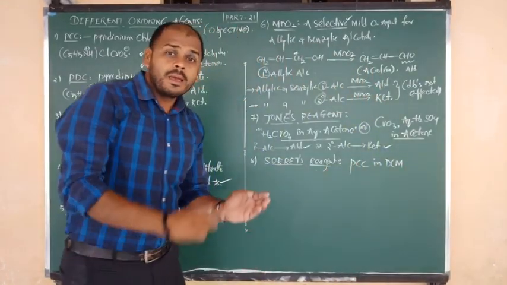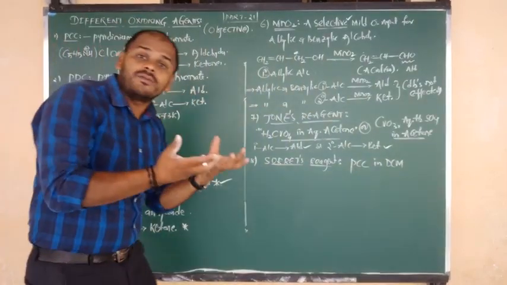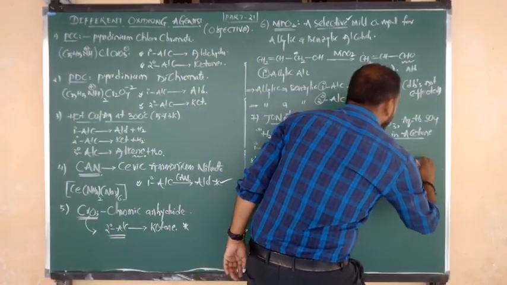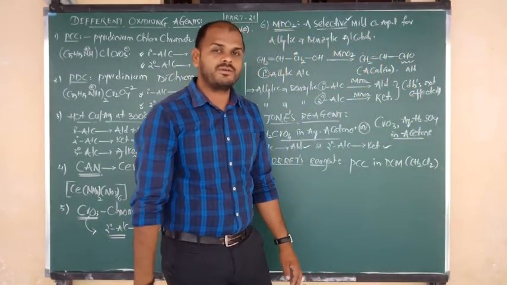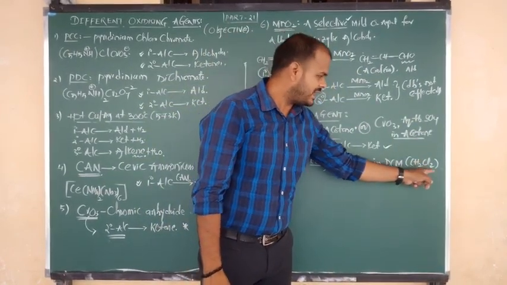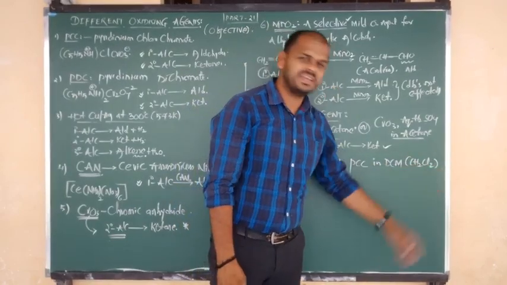PCC means pyridinium chlorochromate, present in a solvent, that is DCM. DCM is dichloromethane, CH2Cl2, which you have studied in halogen compounds.